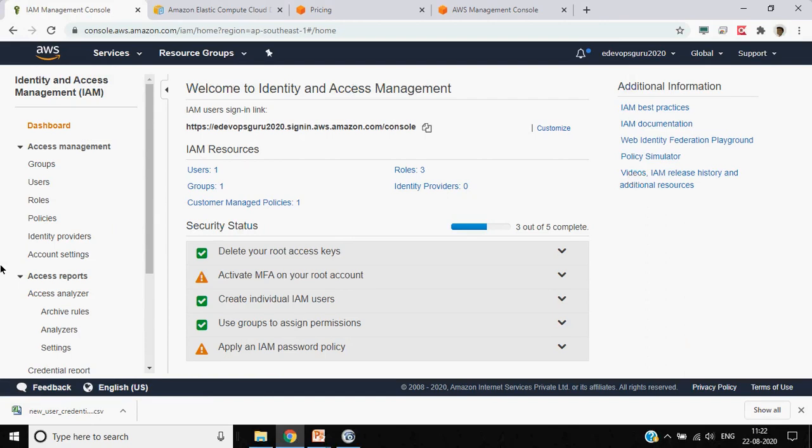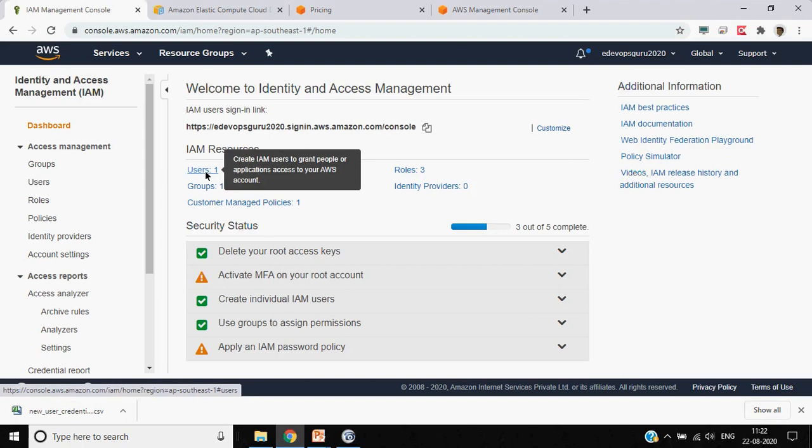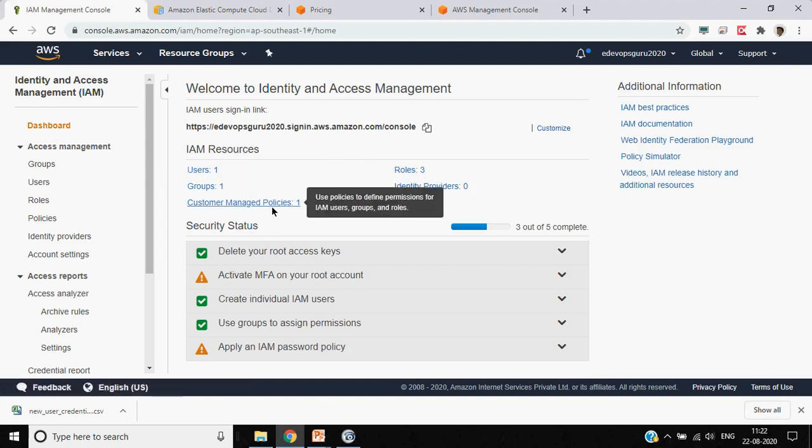But still, knowing things is always good. If you see here, now you get a dashboard where you see 3 roles, 2 by default and 1 which we created, and then 1 user, 1 group, and 1 policy which we created ourselves.